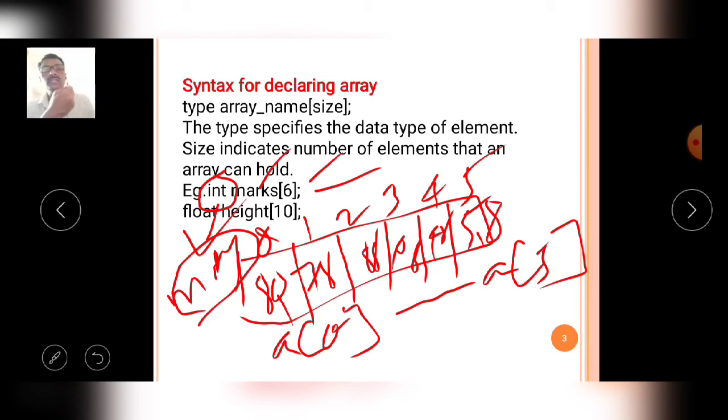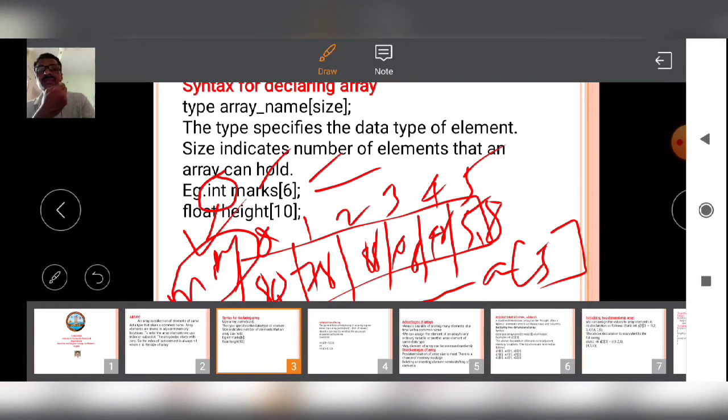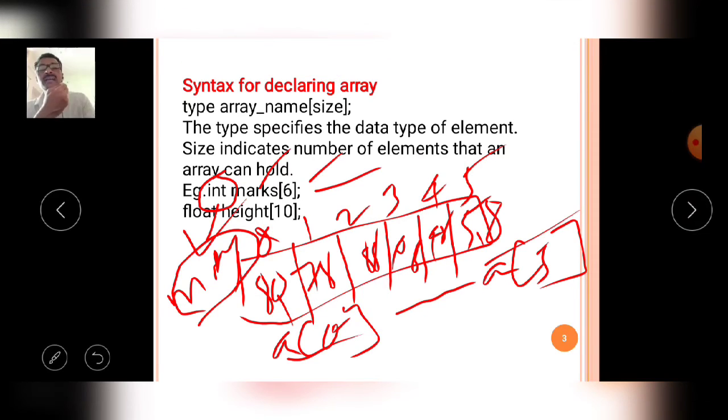Like that, you can store student marks in this array. According to our definition, an array is a collection of similar data items. That means a of 0 to a of 5 all belong to the integer data type and have the same name. The same name is marks, but they are identified by different index numbers. The first is identified with a of 0 and the last with a of 5. Like that, array variables are declared in a C program.